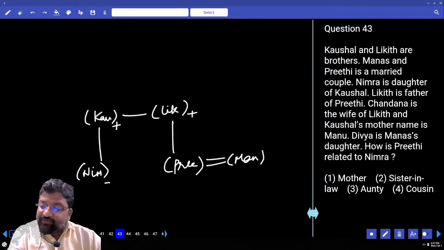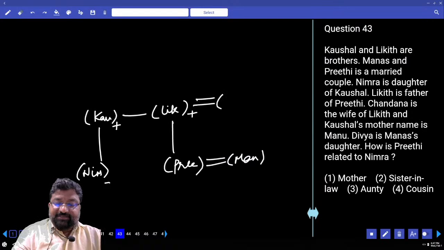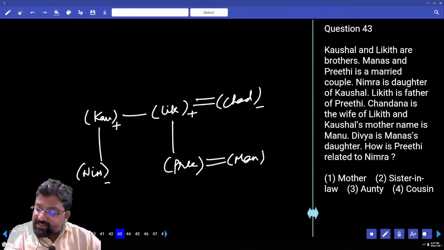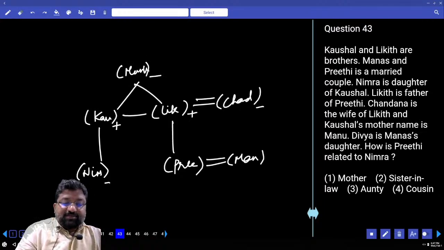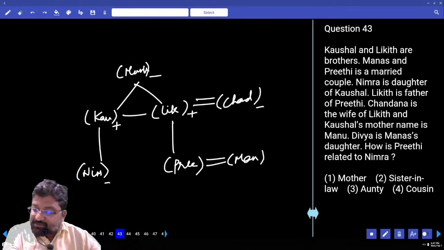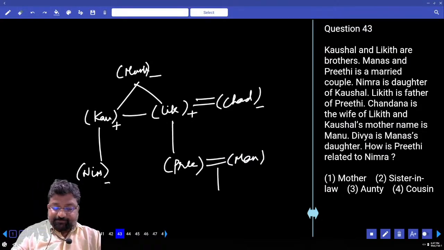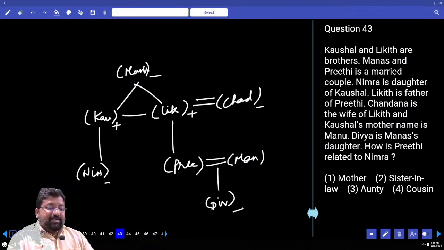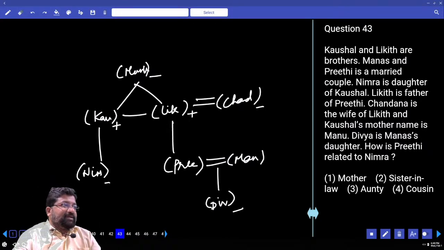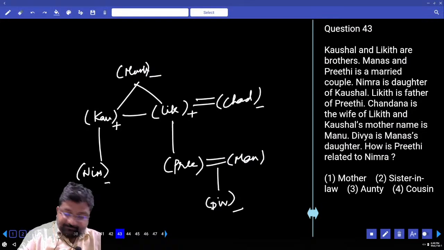Chandana is the wife of Likith. And Kaushal's mother's name is Manu. And she is also mother to Likith. Then, Divya is Manas' daughter. How is Preeti related to Nimra? Cousins. Simple as it is. Yes?